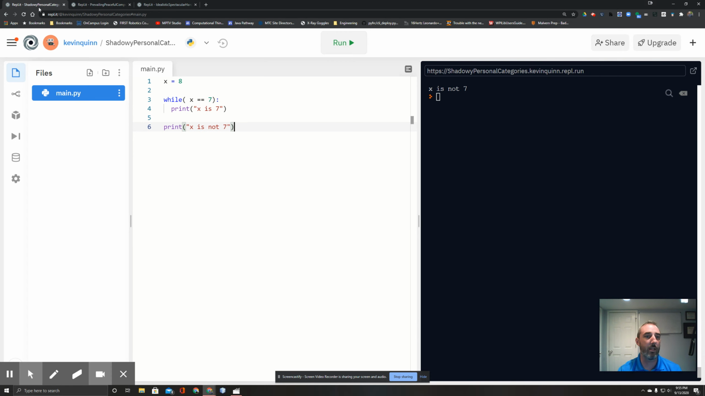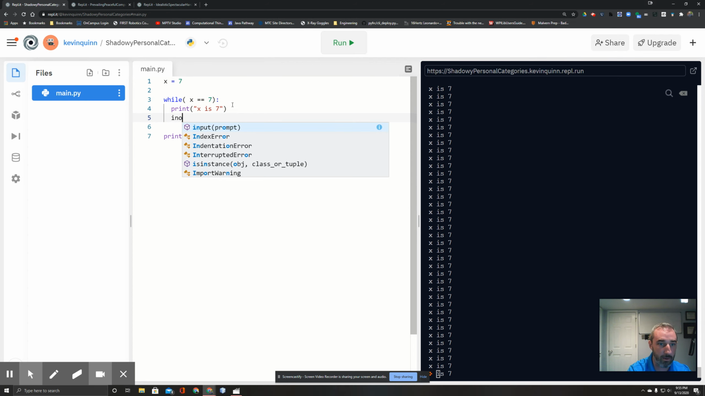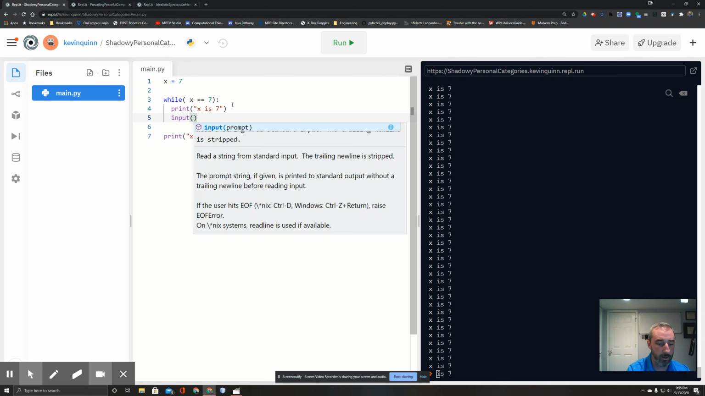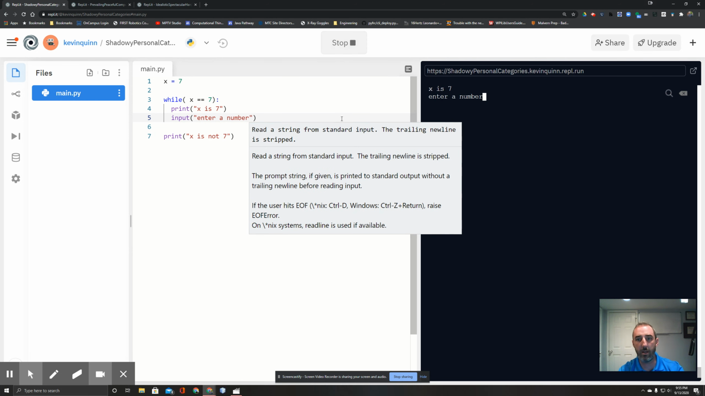Now let's try one last time in Python. So we got, let's see, x is not 8. Let's make it 7. We get our infinite loop again. So we're confirming that the while loop behaves the same in every different language. We'll put our input statement in here. Input, enter a number. We run it. Enter a number, 7, 7, 7, 8.